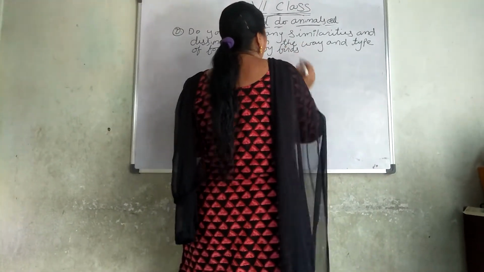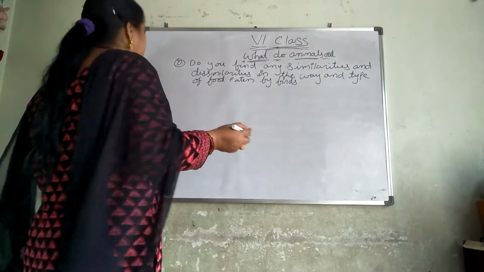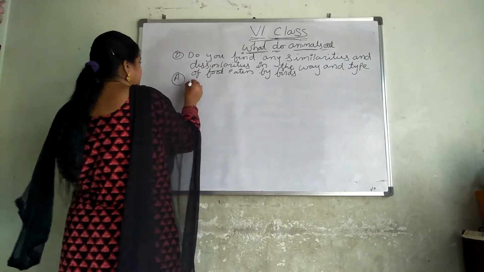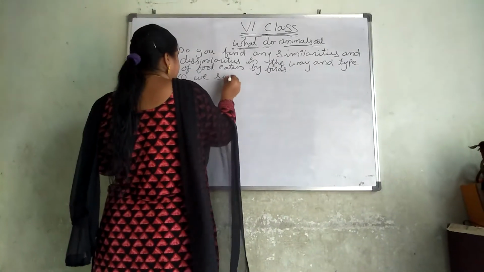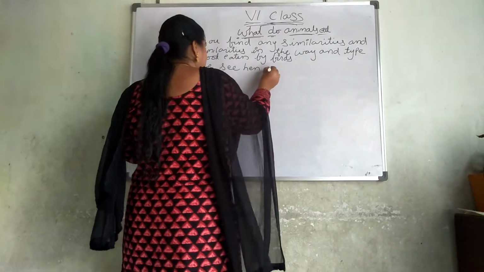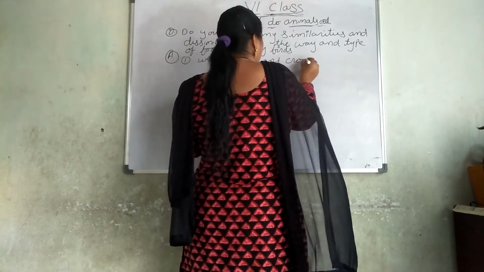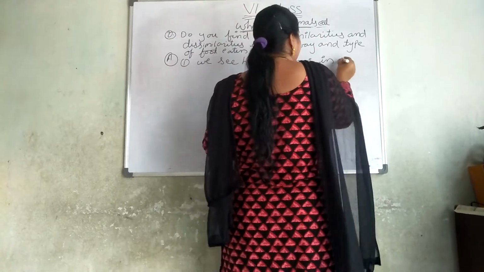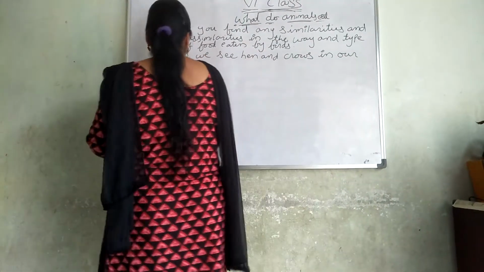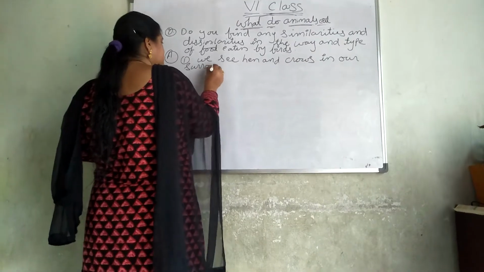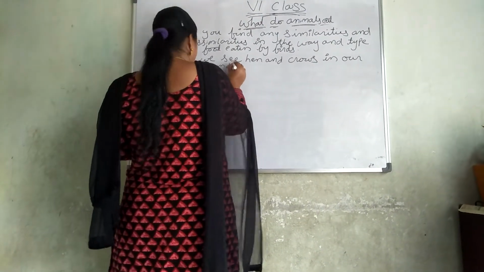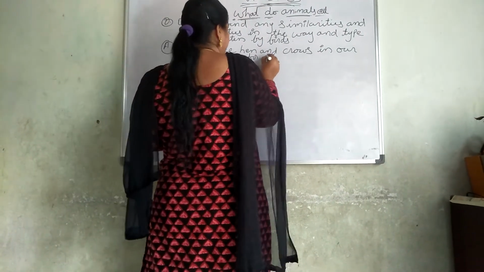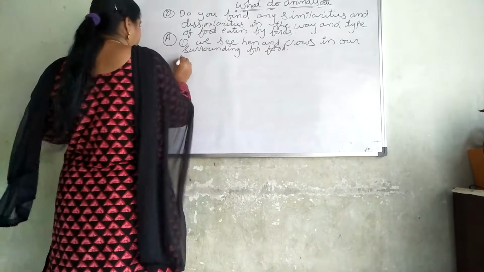So I only have to tell about hen and crow, but I am ready to give you a few examples of different birds here. The first one is we see hen and crows in our surroundings for food. Now second point is